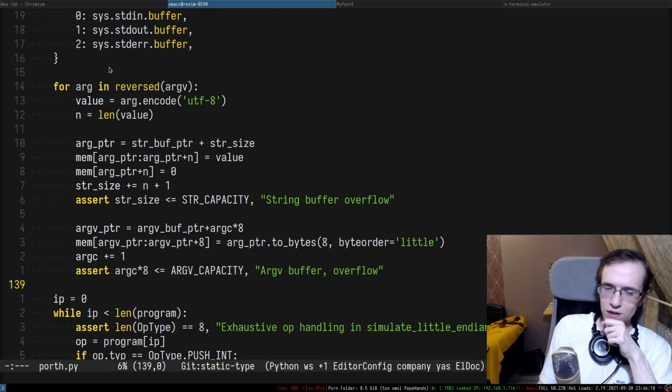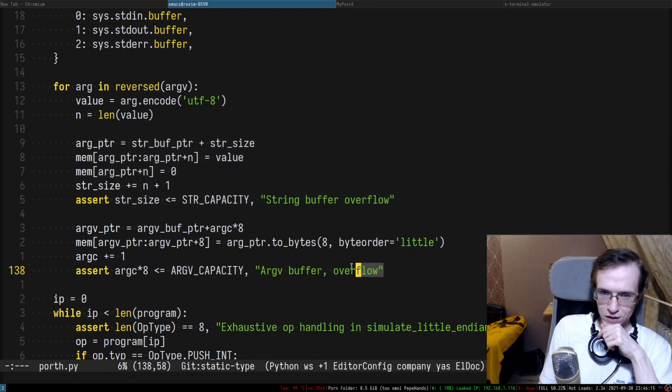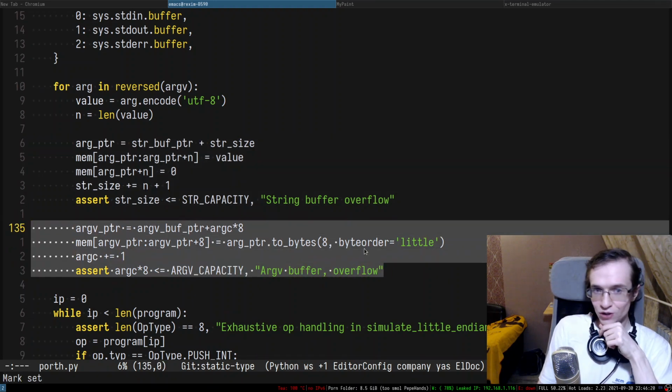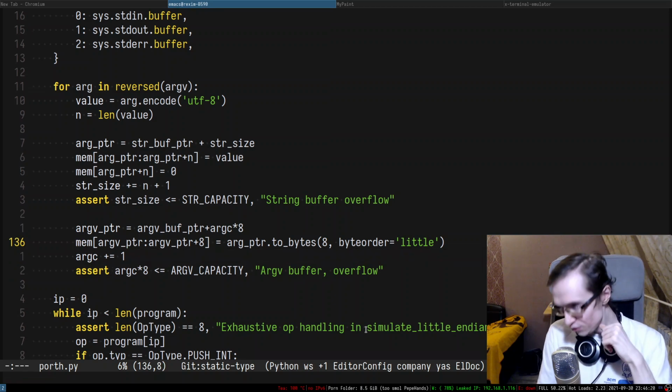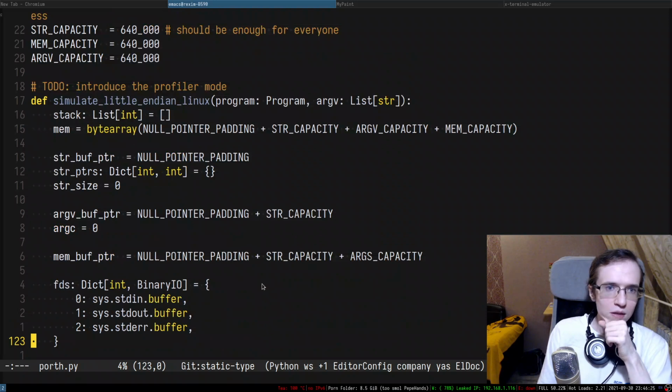So yeah, we iterated through all of the arguments, we added them into the string buffer, right? So they are now in a string buffer. And then we added the pointers to the string buffer to the argv buffer, right? So we're essentially preparing the memory and stuff like that.